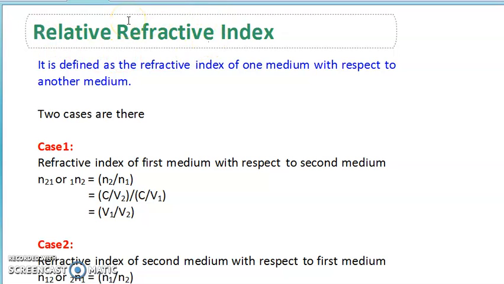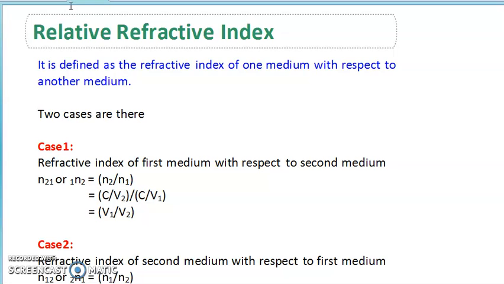In your previous class, if you remember, we read the relative velocity in the motion lesson. How did we take the relative velocity? Relative itself means according to something.